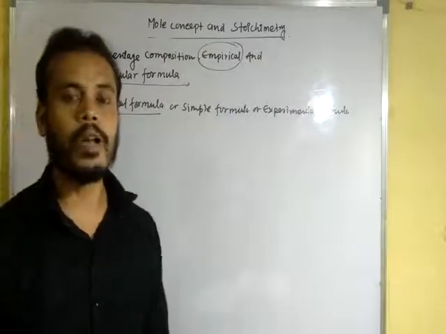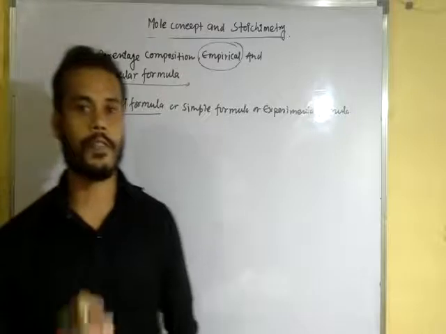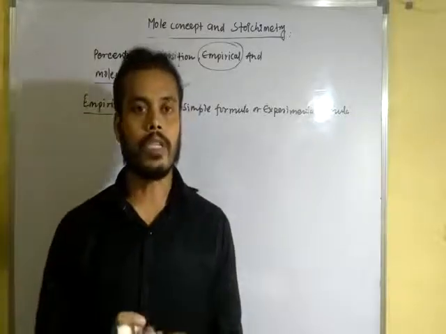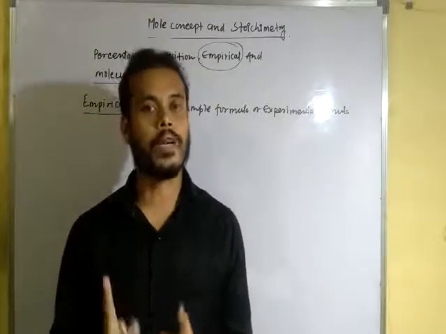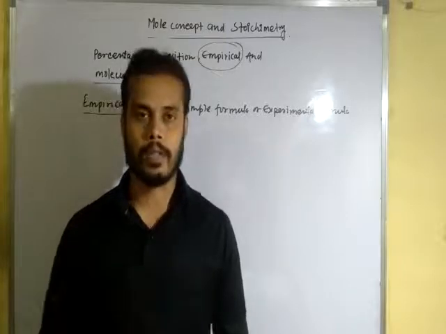What is empirical formula? It is the simple whole number ratio of the atoms of various elements present in a compound.